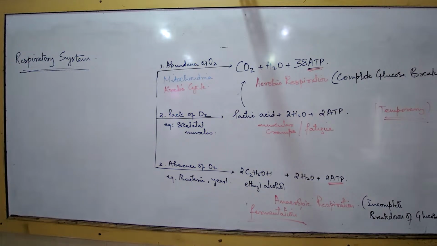Write down. Fermentation is the process of incomplete breakdown of glucose in the absence of oxygen, two.